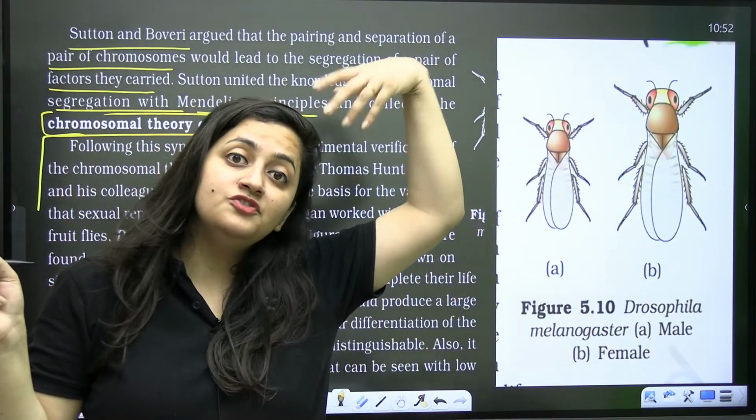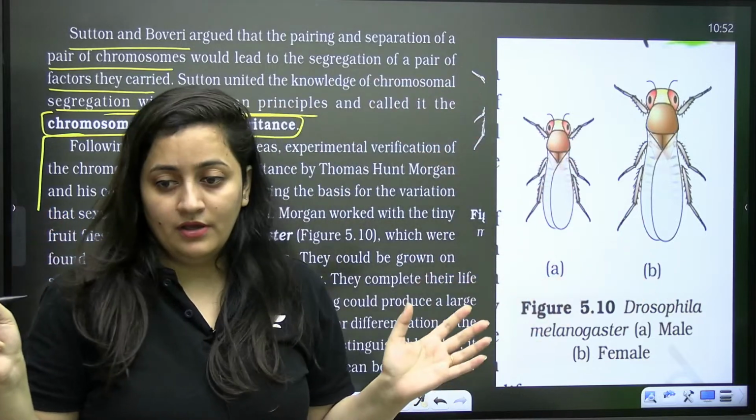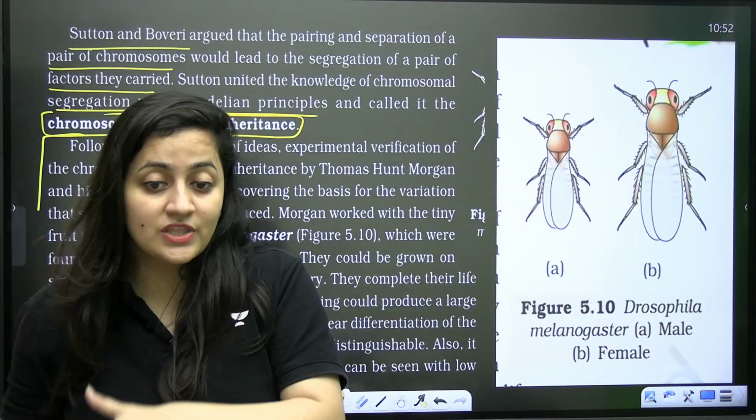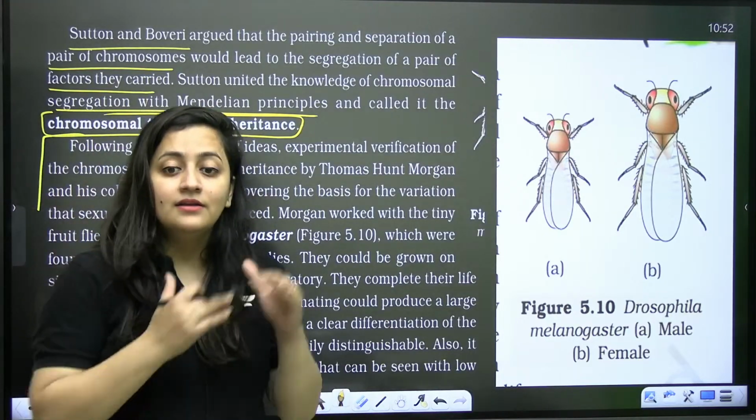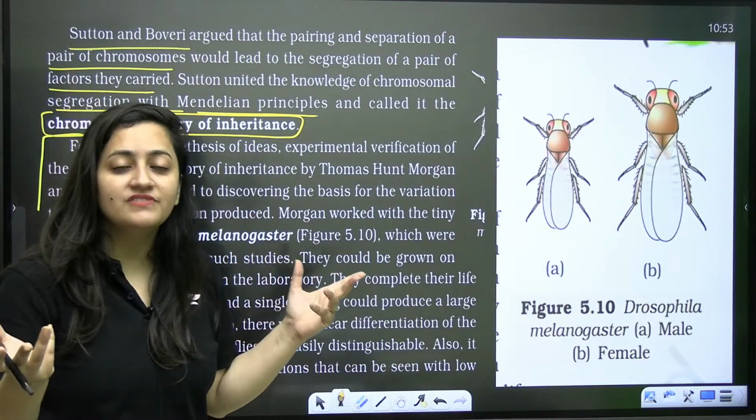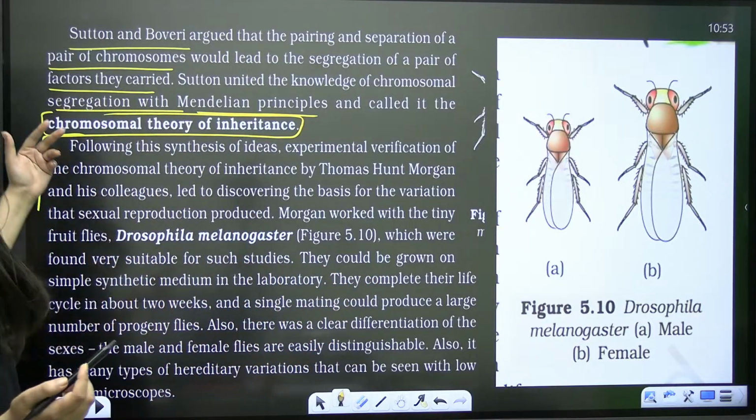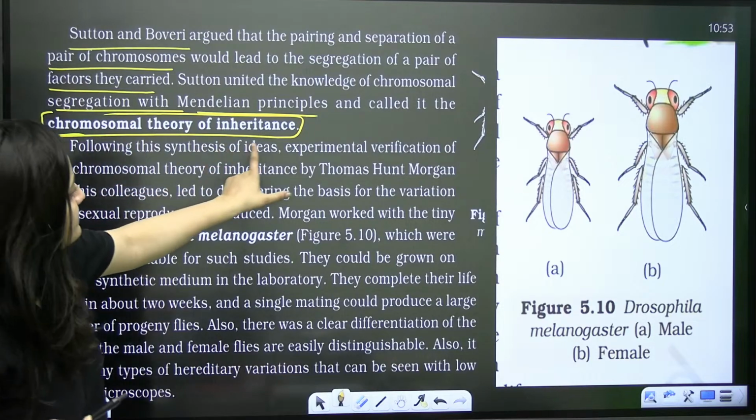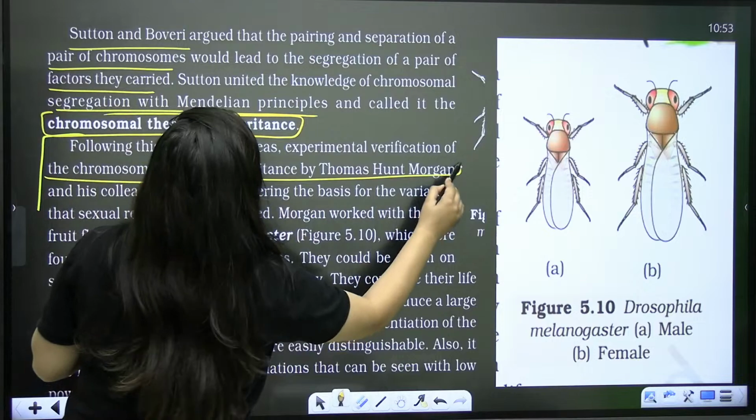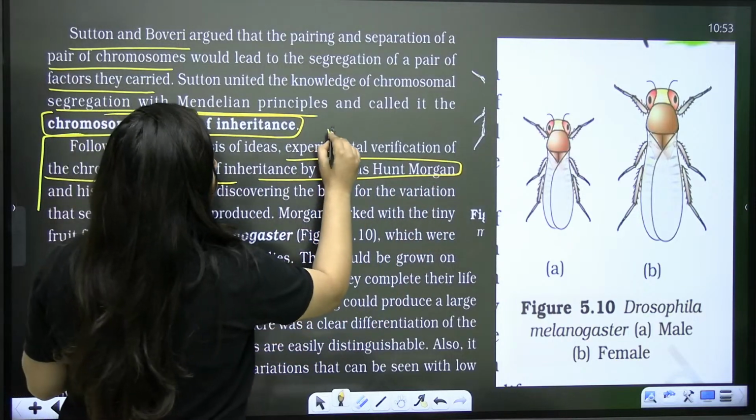Mendel worked on such things many years before, right? They studied it, compared it with their findings, and this is the conclusion that they draw. Okay, so see the beauty of science here. Now, following this synthesis of ideas, the experimental verification of the chromosomal theory was given by Thomas Hunt Morgan, another